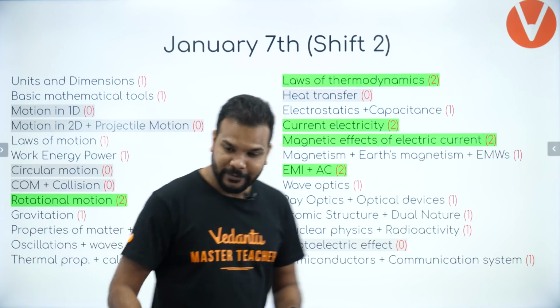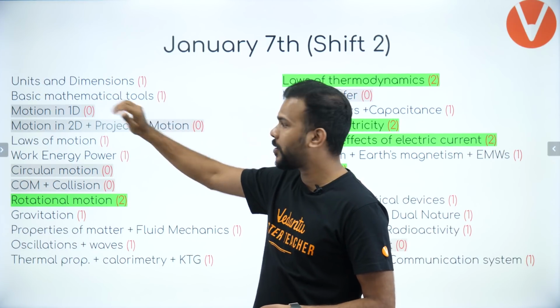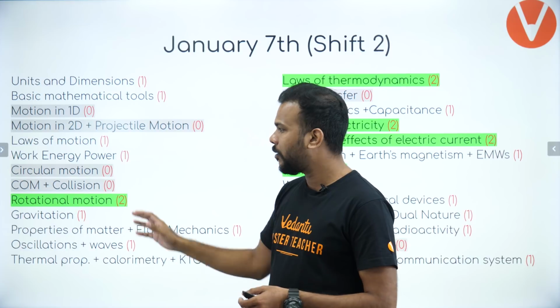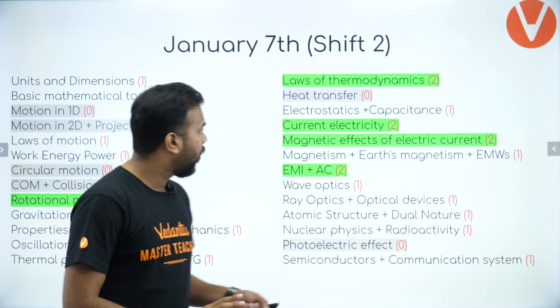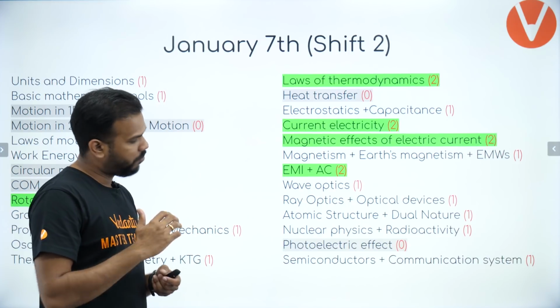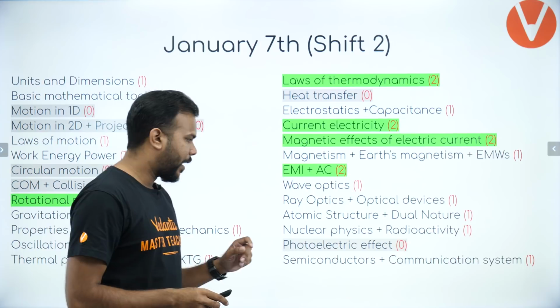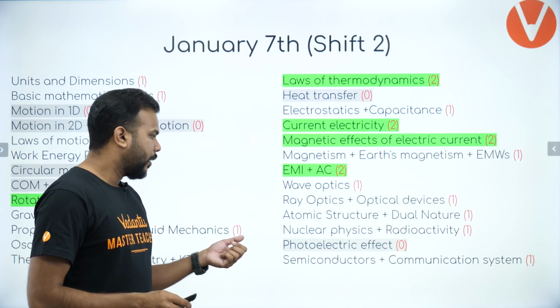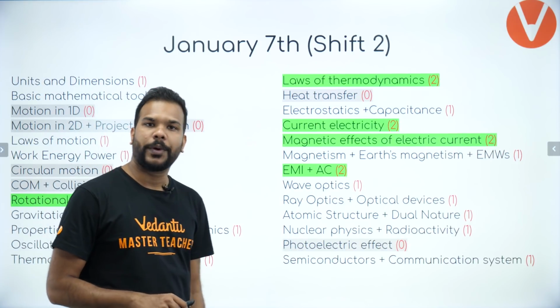So if you look at this side, you'll see that motion in 1D, no questions again. Motion in 2D, still no question. Circular motion, center of mass, collision, no questions at all. Heat transfer, as I told you, the most unfortunate chapter, wasn't even asked in the entire 6 papers which were conducted. And photoelectric effect was the 6th topic from which no questions were asked.